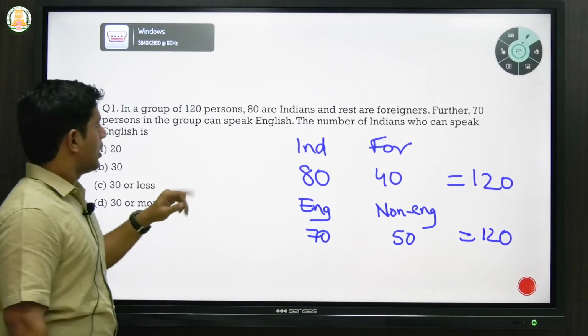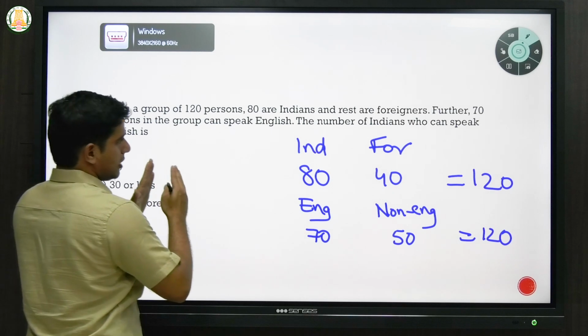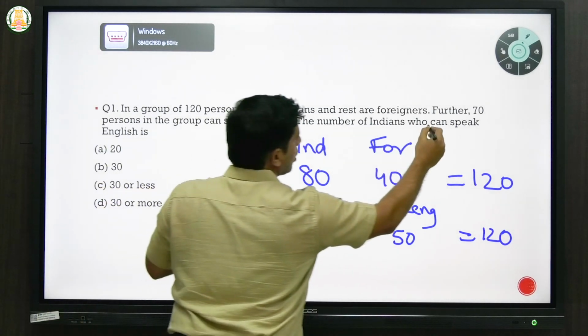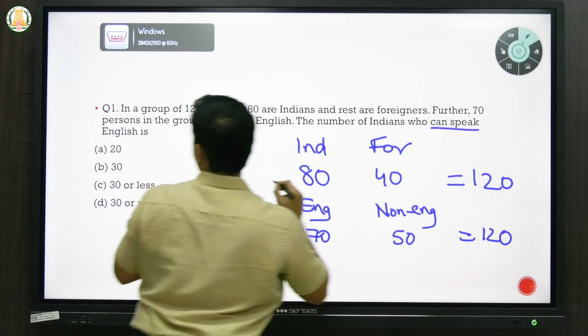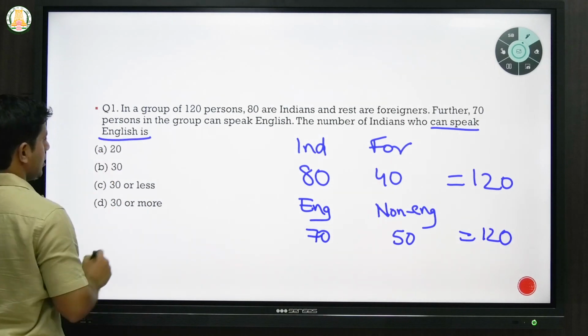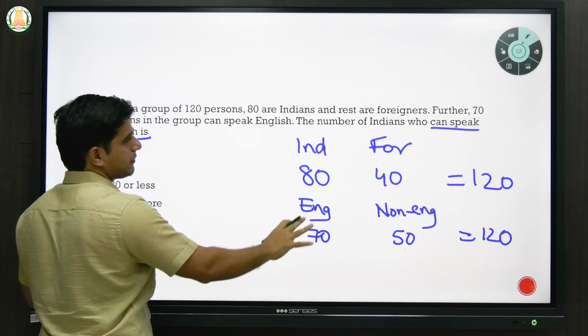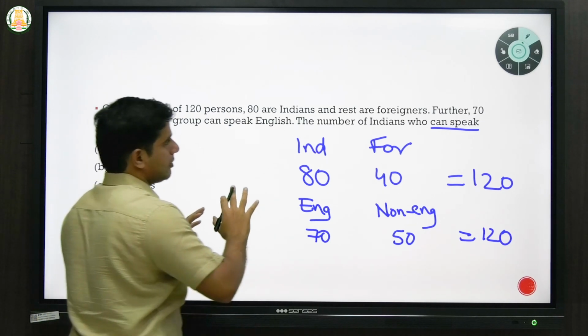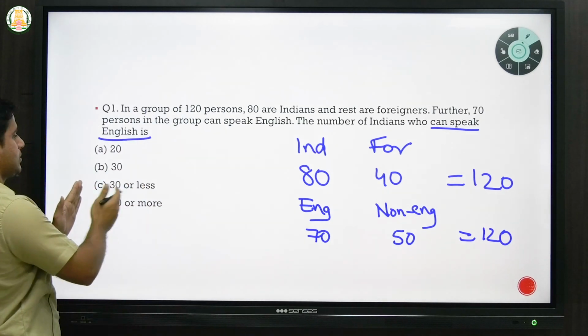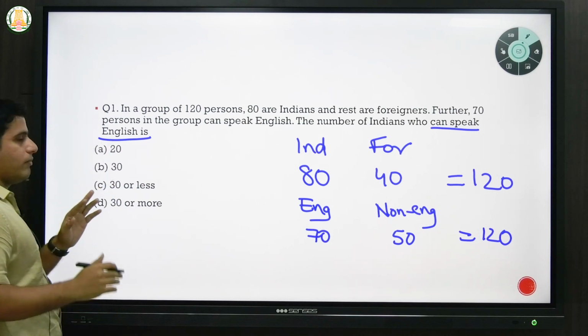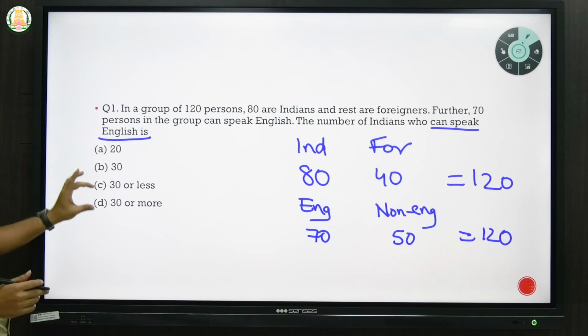So you should always see what he's asking: who can speak English. Let's say here, just for our assumption, because the question says 30 or less, 30 or more, 30, 20, we should see whether we can actually get a number or we can get a range.